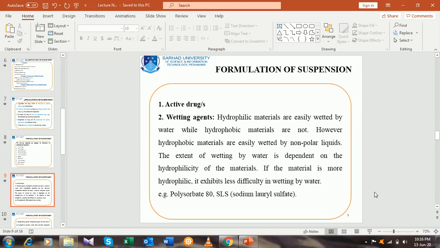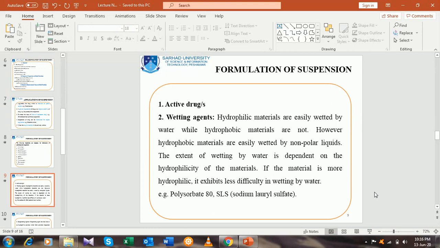And regarding the wetting agent, I have told you whether the material will be hydrophilic, that is easily wetted by water, or hydrophobic in nature, which is not easily wetted by water. In case of hydrophobic materials, which are not easily wetted by water, it is recommended to wet them with a non-polar liquid, and the extent of wetting by water depends upon the hydrophilicity.